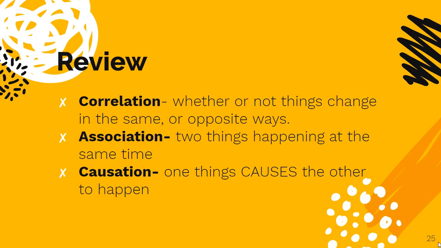So here's a review. Correlation. This is whether or not things change in the same or opposite ways. Association, two things happening at the same time. Causation, one thing actually causes the other to happen. Causation is really hard to prove. Really, really hard to prove. Because you have to have a scientific experiment to be able to back that up. Not that we're actually going to go do the experiments, right? But you have to be able to think about it in that way.